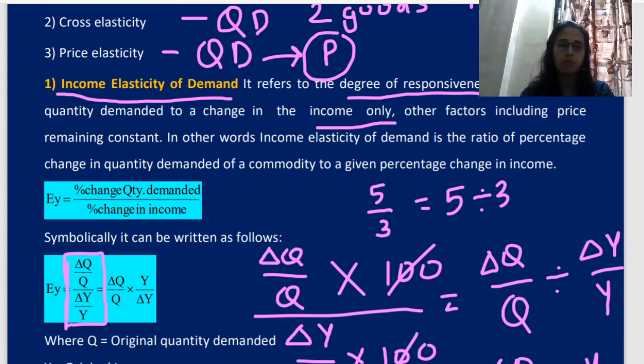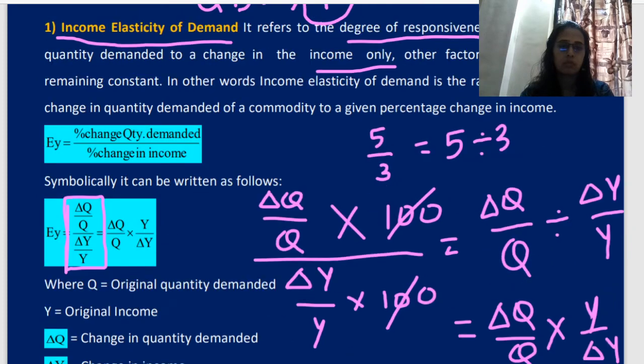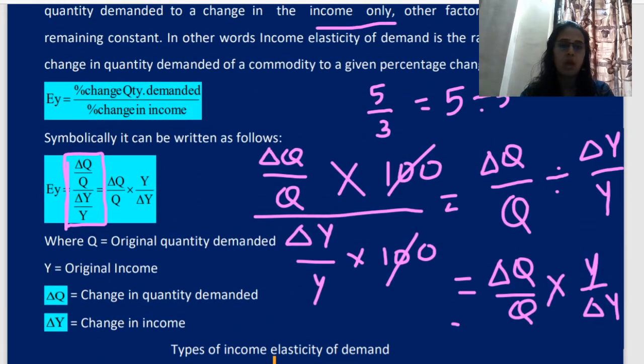So just from presentation point of view, I am writing delta on one side and your Y upon Q on one side. Got the point? Understood the formula? Again I am telling you, this is percentage change in quantity demanded upon percentage change in income.